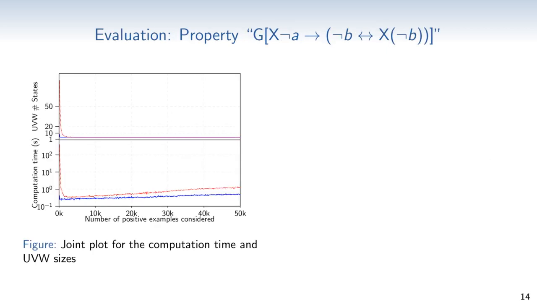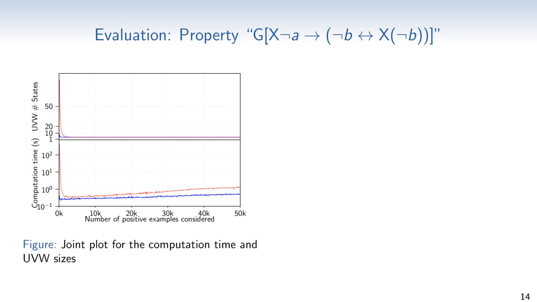Let us first have a look at the behavior of the learning algorithm on property 3, as it provides some intuition on how well the algorithm works. We ran our experiments with maximum chain lengths of 3, which are the red lines, and maximum chain lengths of 2, which are the blue lines. Details on the computer used for the experiments can be found in the paper. We used a timeout of 1 hour for all experiments.